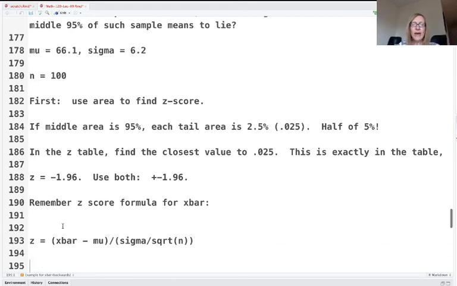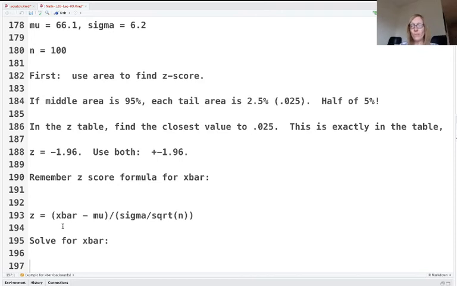Now, if you solve backwards, which is what we need to do because we're looking for x bar, we need to multiply the denominator over and add mu over. I'm just going to tell you the final result. You've got that x bar is equal to z times sigma over the square root of n plus mu.